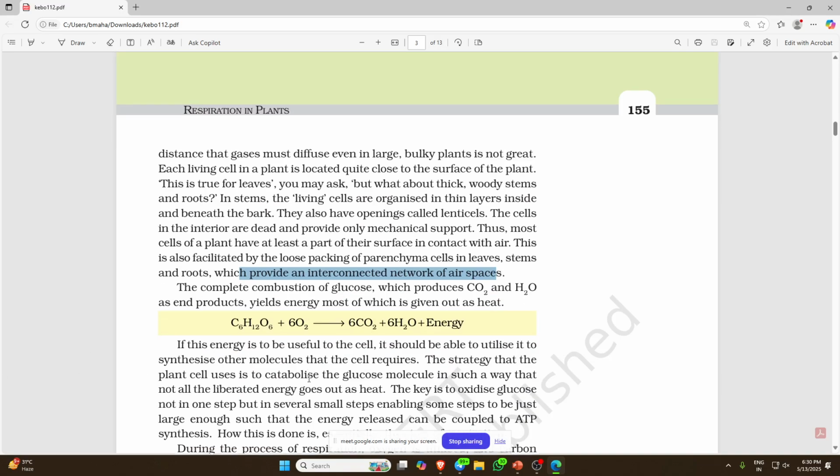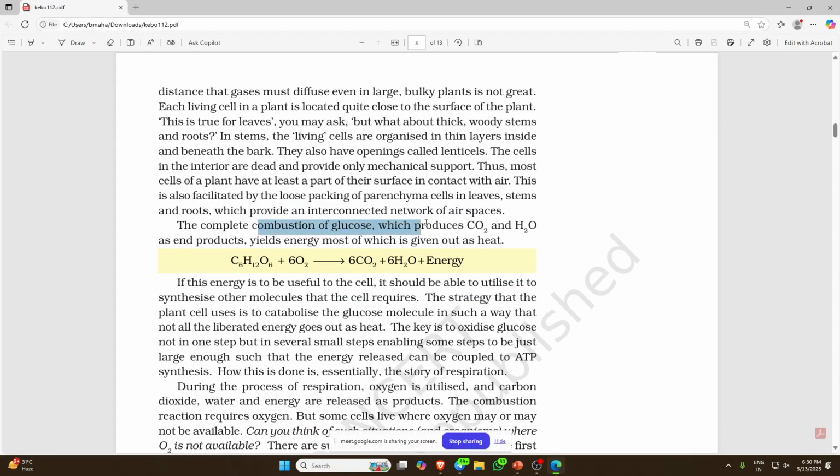If you go through the tissue chapter, you will study this. Now, the complete combustion of glucose. Complete combustion, you know what is combustion? If you go to the chapter in grade 7 or grade 8, Combustion and Flame. What does combustion mean? In the presence of oxygen, something is broken down. Like in case of gas burning in your home, for combustion, what exactly is required? The presence of oxygen is required and a combustible substance is required.